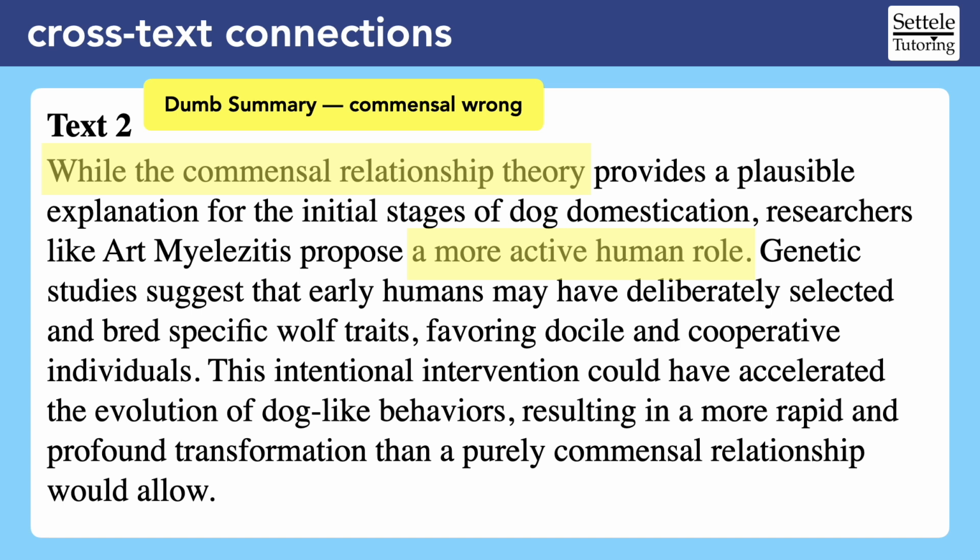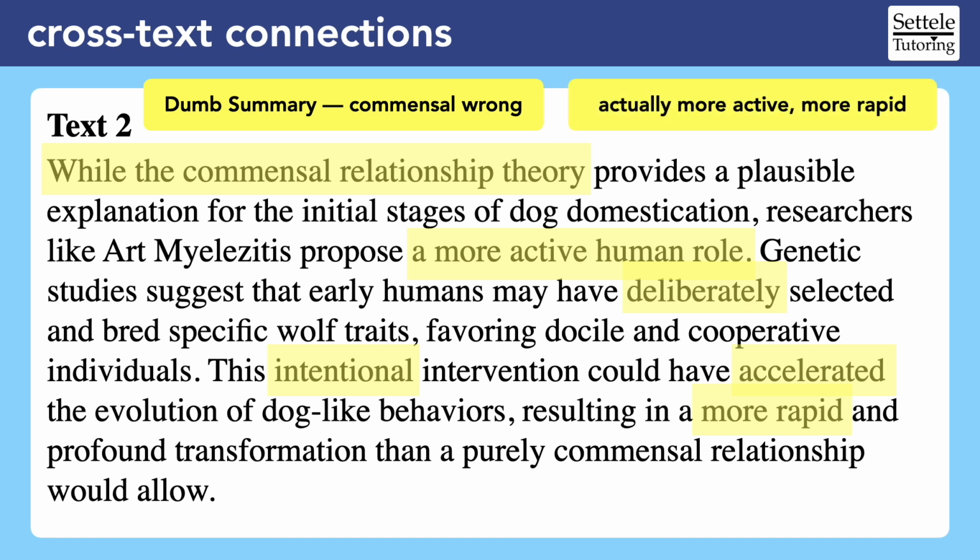Did you notice the strong words? Remember that main ideas are repeated ideas, and we can enhance our dumb summary using those repeated ideas. The humans had an active role. They deliberately bred certain traits. They were intentional. These are different words, but they all have the same basic meaning. Similarly, we read about an accelerated evolution and a more rapid transformation. Again, different words that repeat the same basic idea. I would also write down that the commensal theory is wrong because domestication was actually more active and more rapid. The commensal theory does not allow for these kinds of changes.